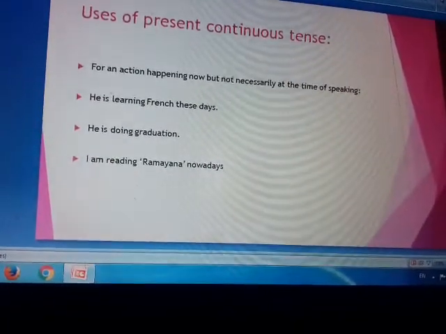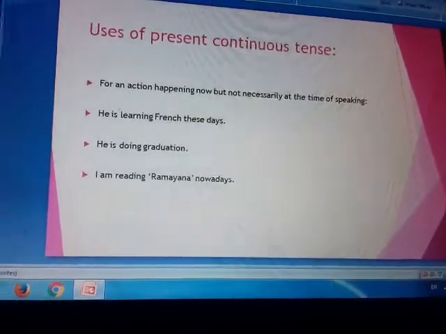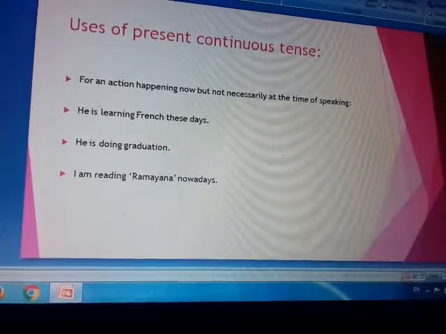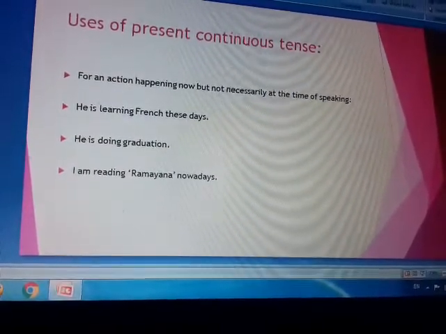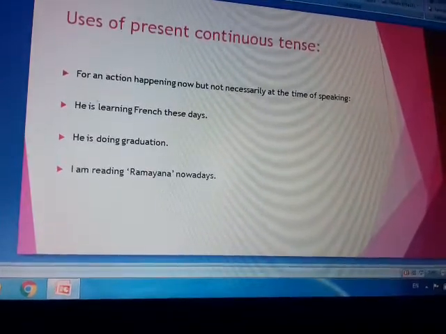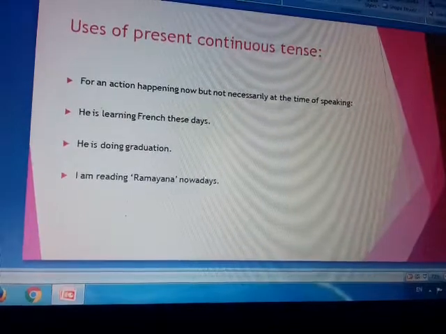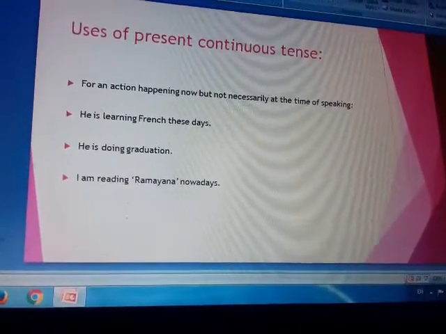See, he is learning French these days. So learning is a long process, it may take 2 months, 3 months, 5 months, but because the process is going on in the present time, though it is not at the time of speaking, still the present continuous tense is used.